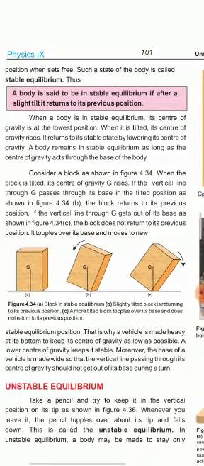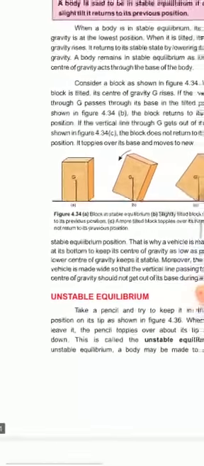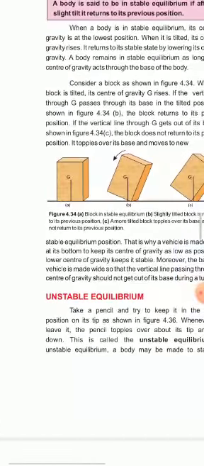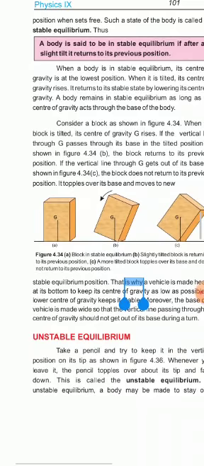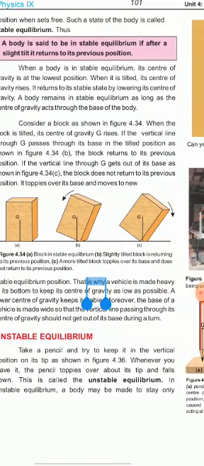But here in this figure, as mentioned in 4.34a, it is in the state of stable equilibrium. 4.34b, it is also, and c, we observe that initially the center of gravity rises, and when we remove the force, this rostrum comes back to its original position.